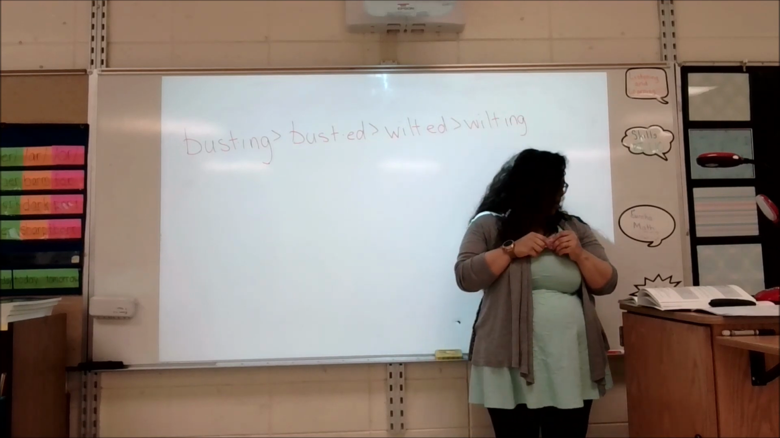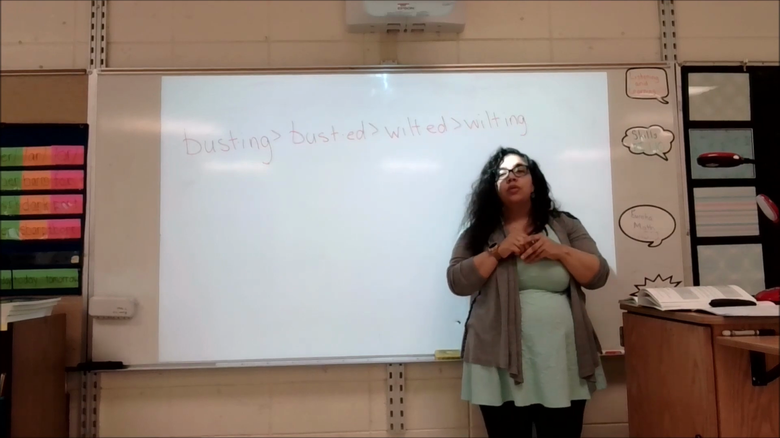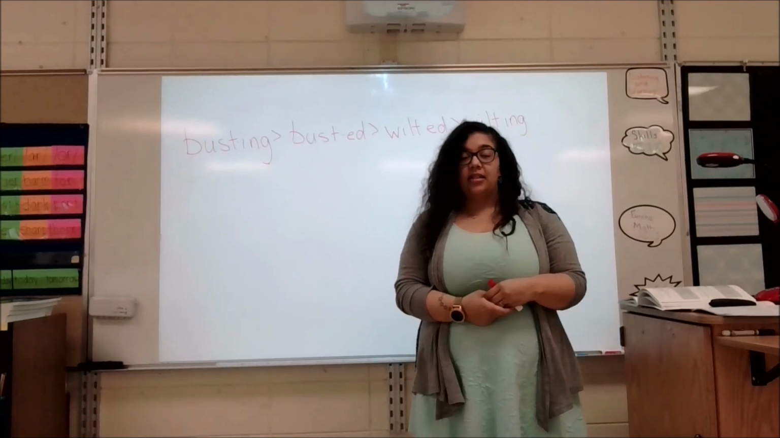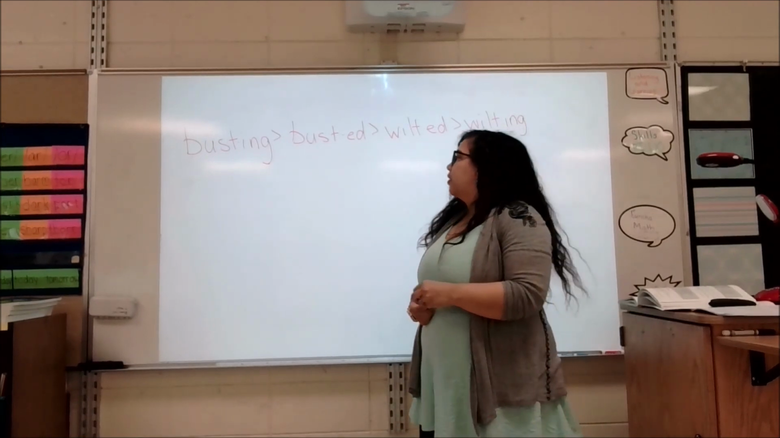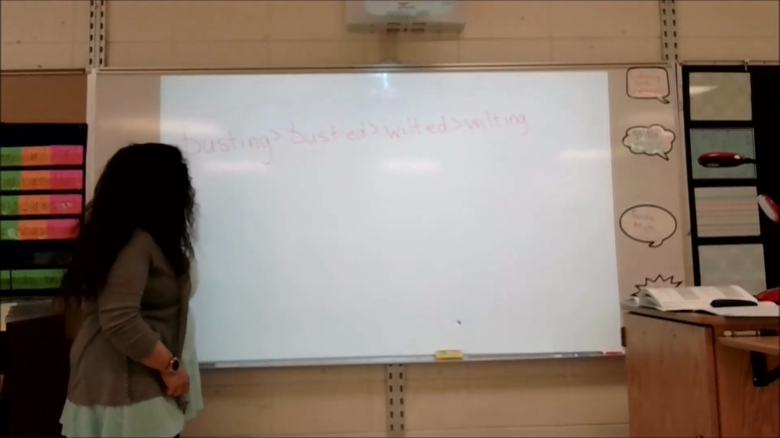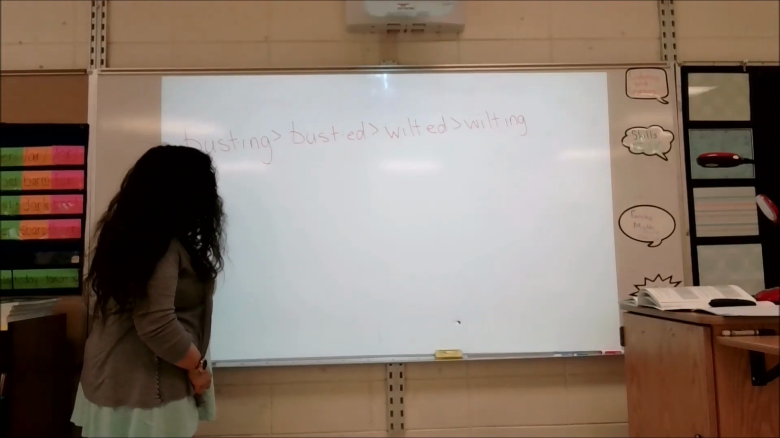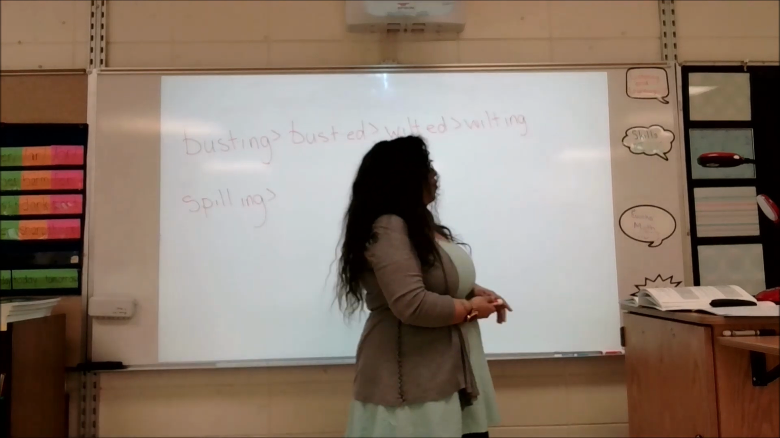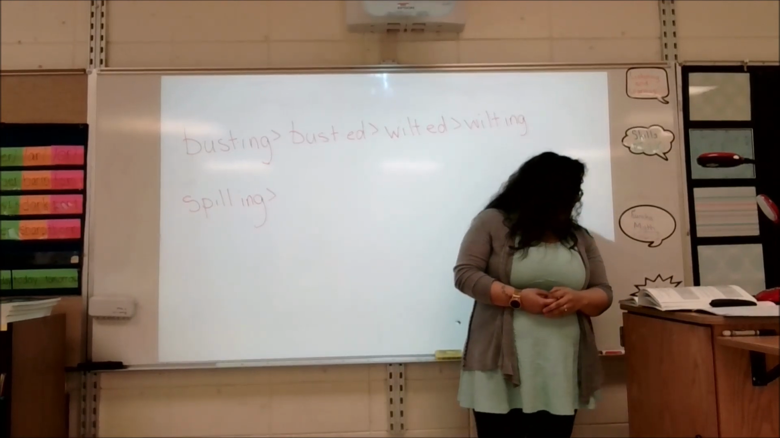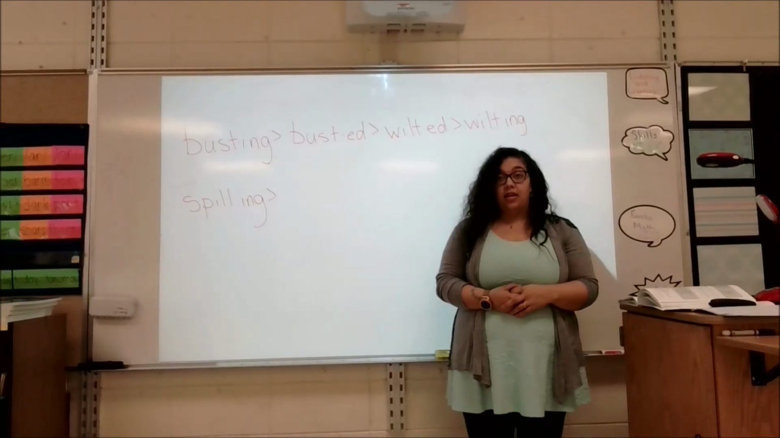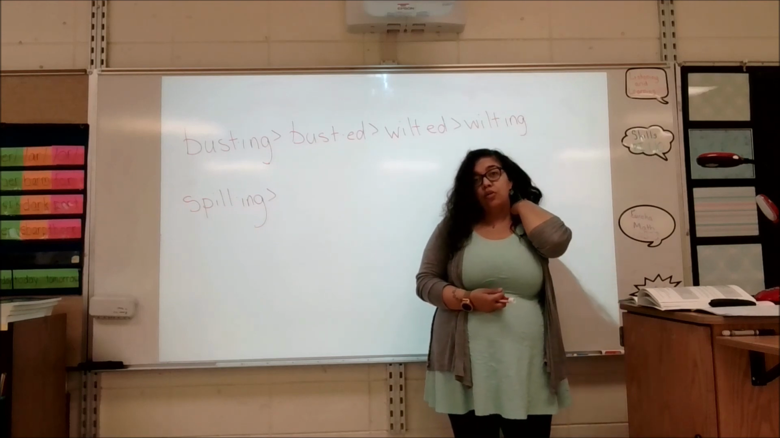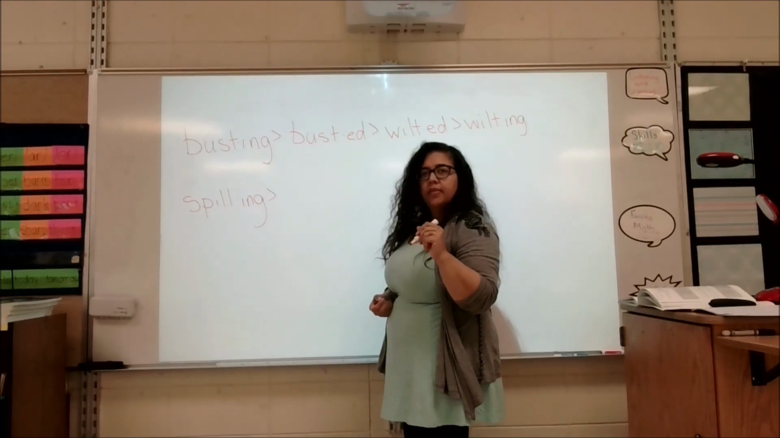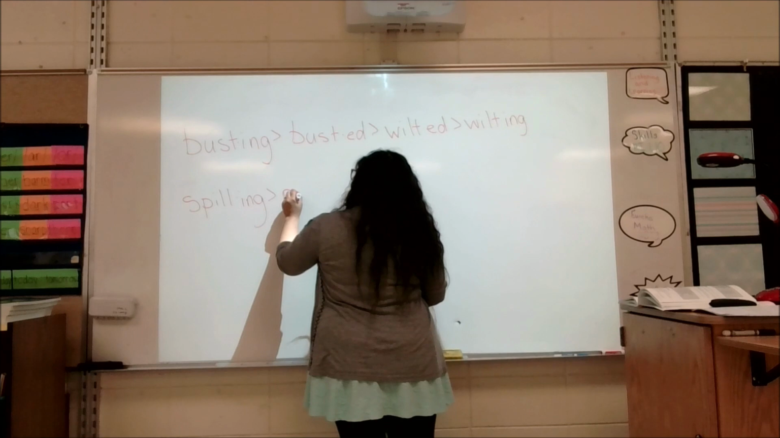Wilted to wilting. From wilting to spilling. Wilting to spilling. Am I changing the first or the second syllable? The first syllable. Good. Wilting to spilling. So all of these are root plus ending words so far. From spilling to melting. Spilling to melting. It's a what? The first syllable. Excellent. Melting.